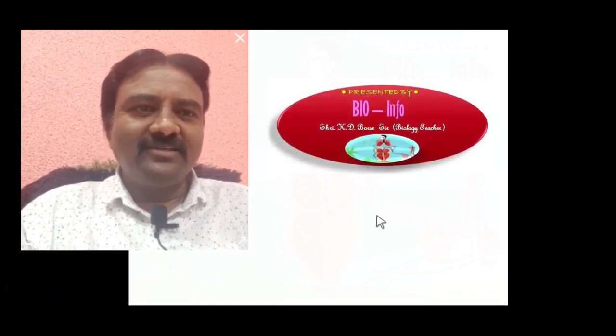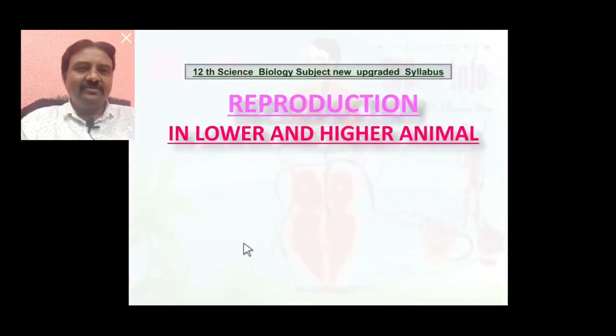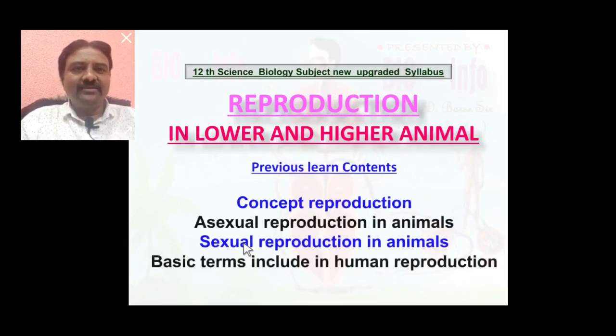In last lecture, we learned reproduction in lower and higher animals. Contains first concept reproduction, asexual reproduction in animals. In that we learn gemmule formation, budding and regeneration.